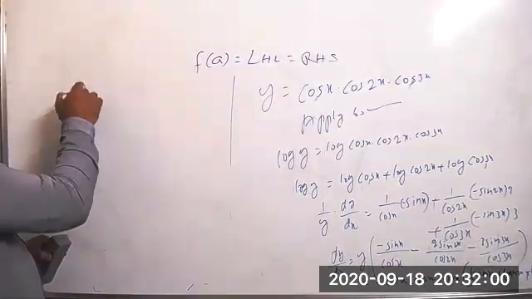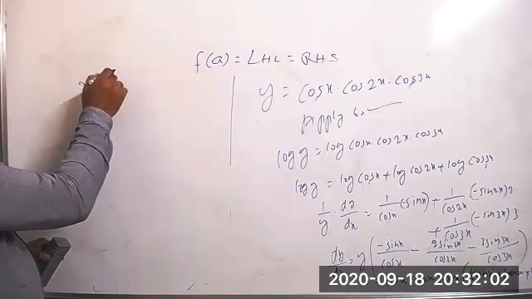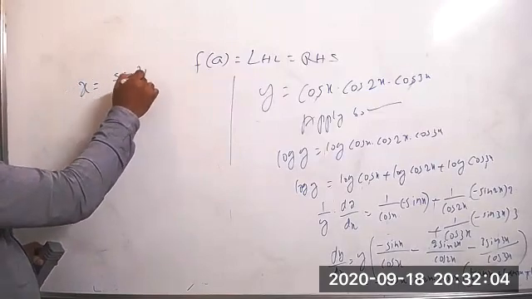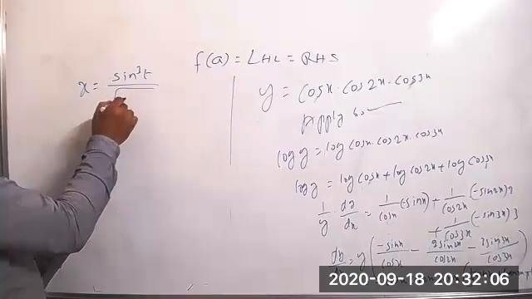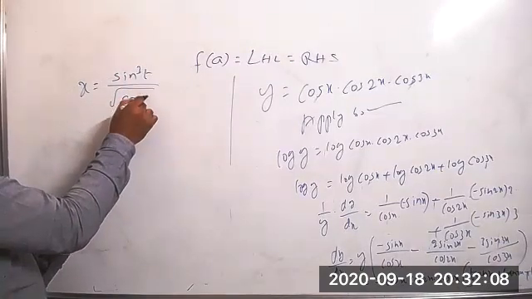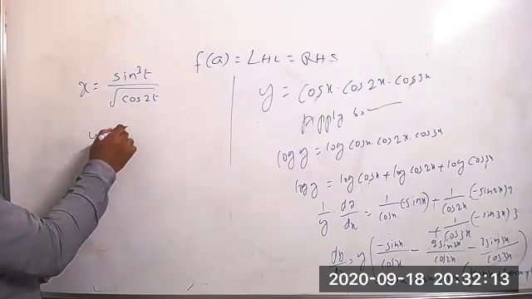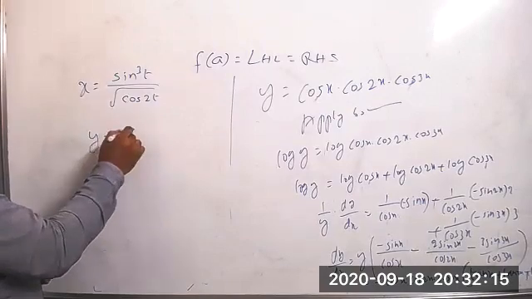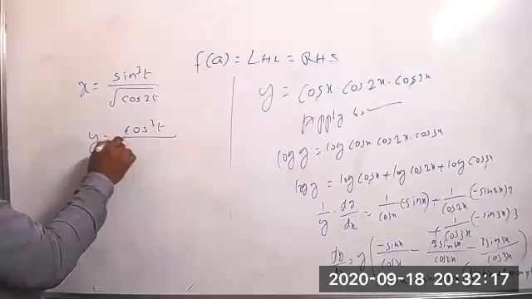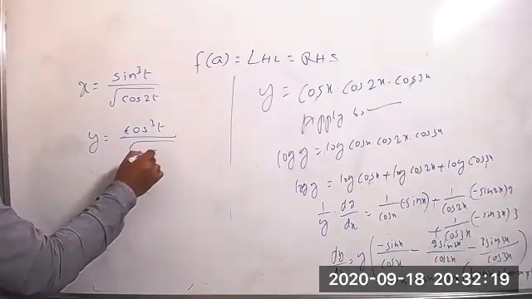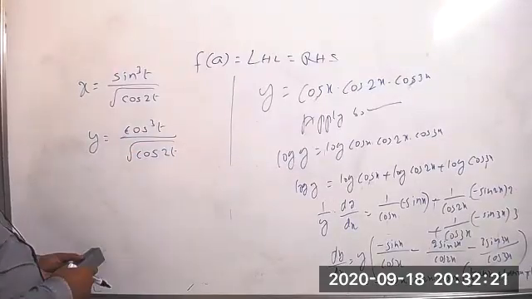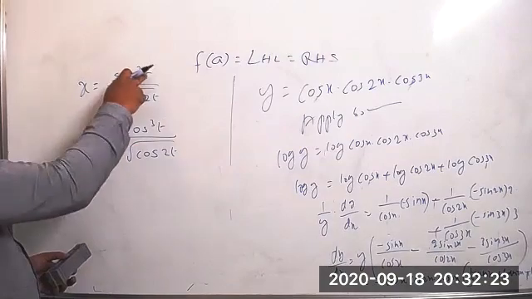x equals sin cube t by root of cos 2t, and y equals cos cube t by root of cos 2t. So we have to find dy by dx here.